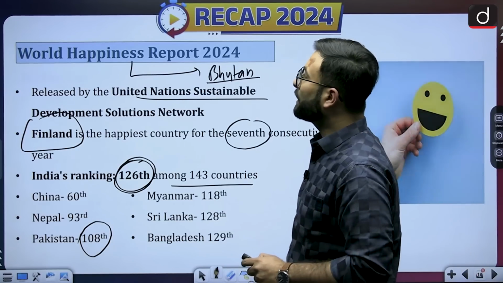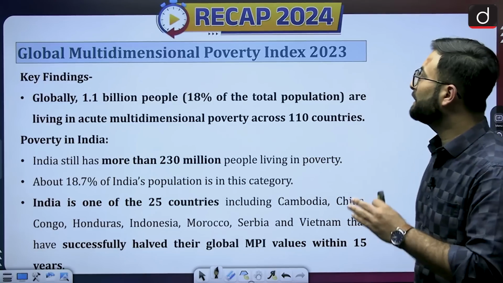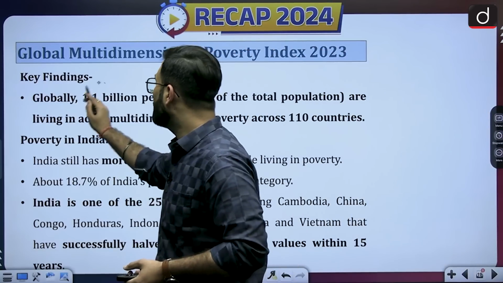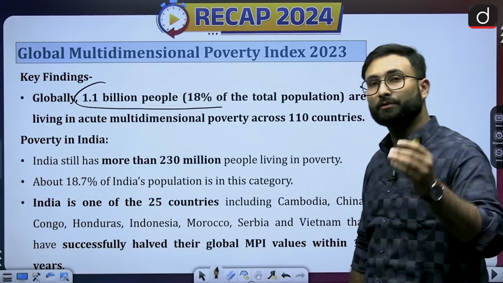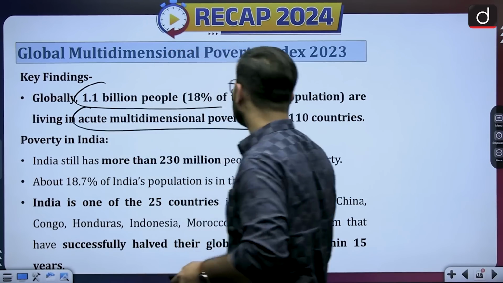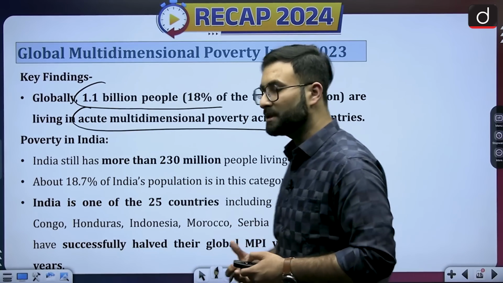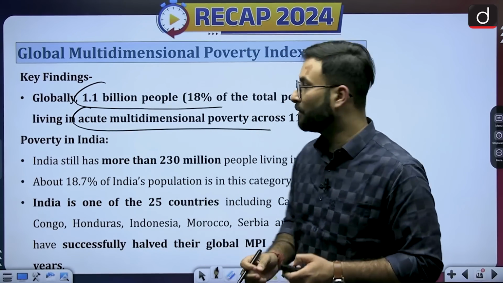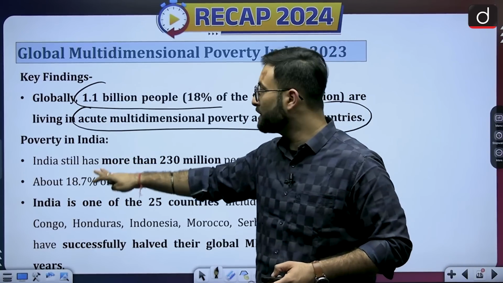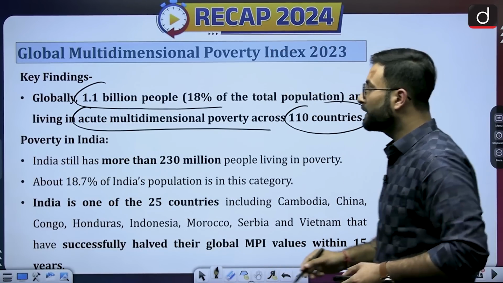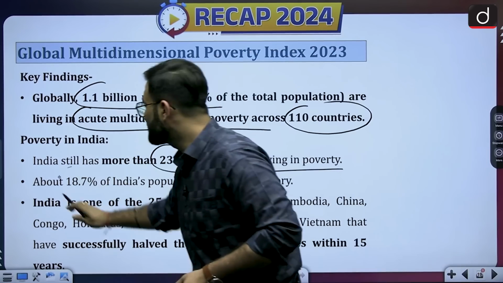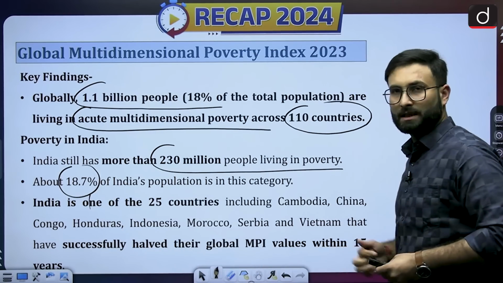Now coming to the next one, the Global Multidimensional Poverty Index 2023. There is a key finding in this report that 1.1 billion people, that is 18% of the total population of the world, are living in acute multidimensional poverty. Acute multidimensional poverty means they are living in very poor conditions, across 110 countries. In India, more than 230 million people are living in poverty, around 18.7% of India's population.